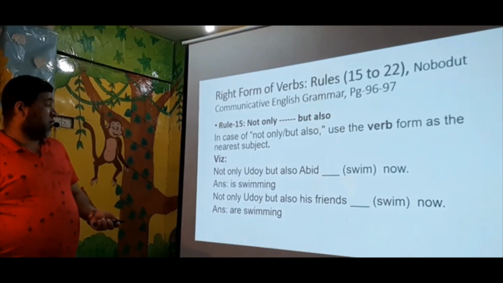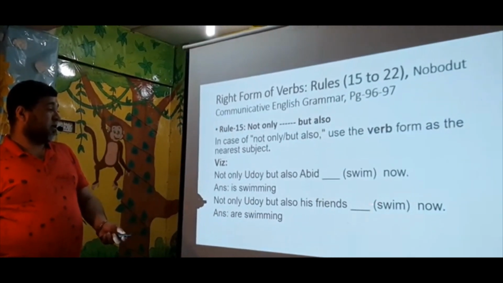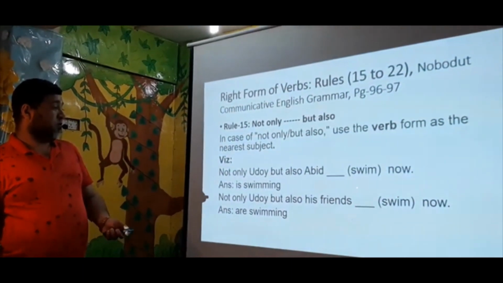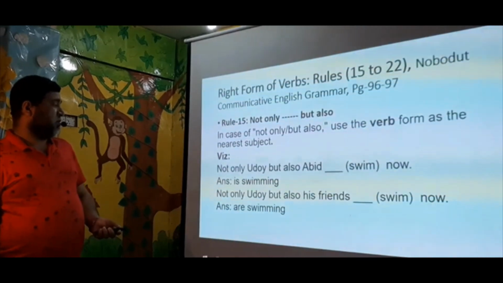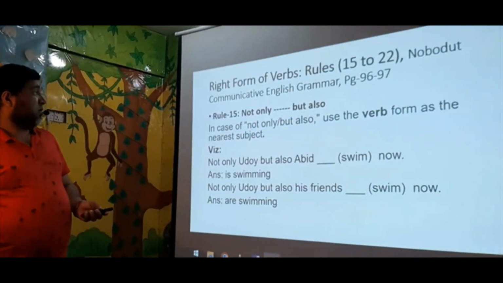Again, not only Udoy but also his friends. Here, the nearest subject is plural. So here the verb will be plural. Here is written are swimming. Are you clear? I hope you are clear. Okay, very easy for you.